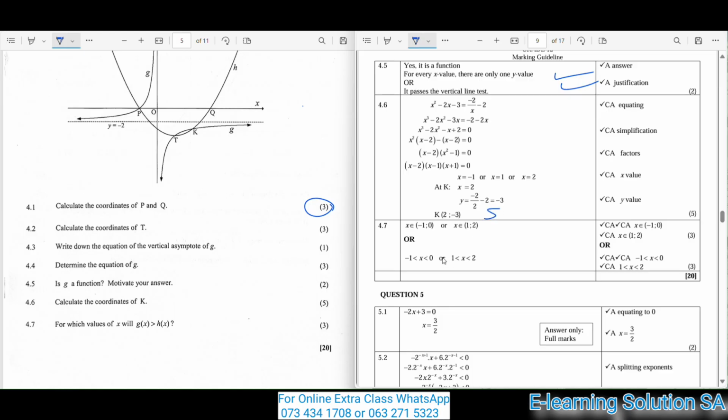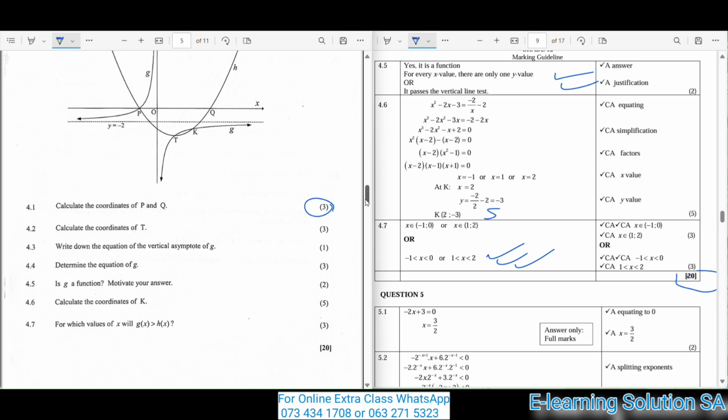Okay, 4.7, for which values of x will g of x be greater than h of x? Guys, you're doing that for 3 marks. This is your answer, by the way. You must make sure that your answer is also like that. You must make sure that in this question, you also get these 20 marks, all of it. Now let's move over to question 5.